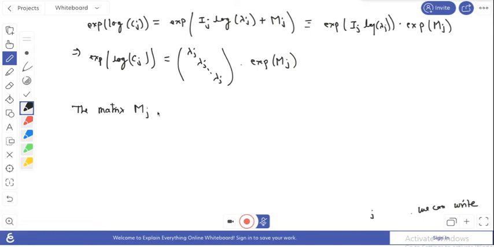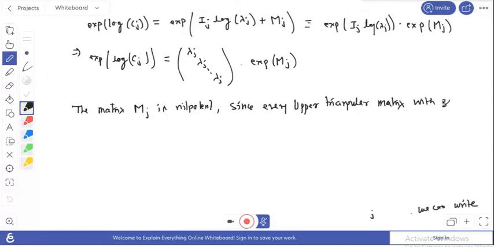Okay, so the matrix mj is the sum of the nilpotent matrix, so that's why this is also nilpotent, since every upper triangular matrix with zeros on the diagonal is nilpotent.